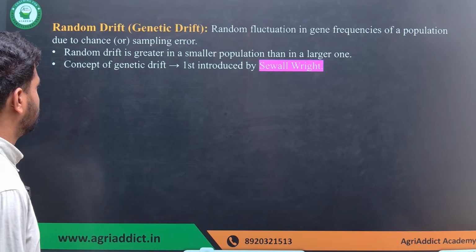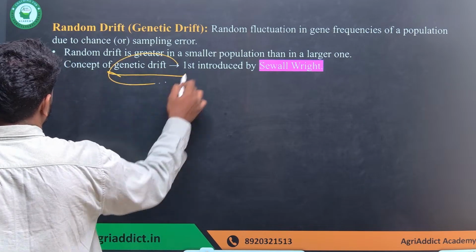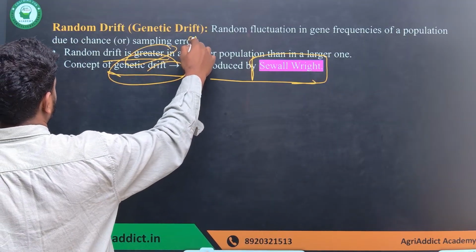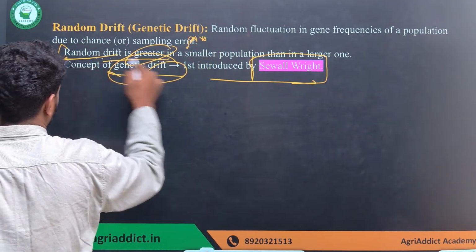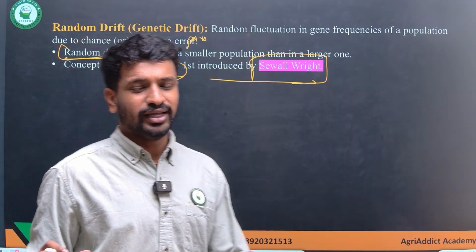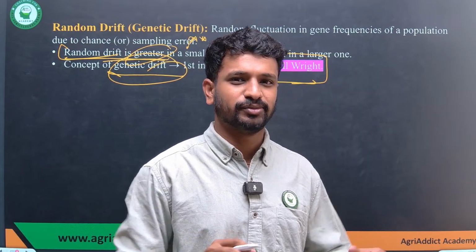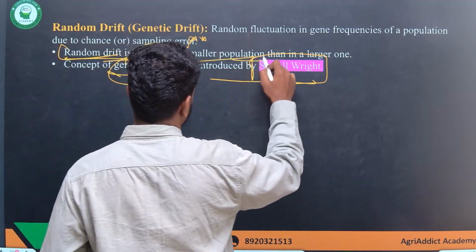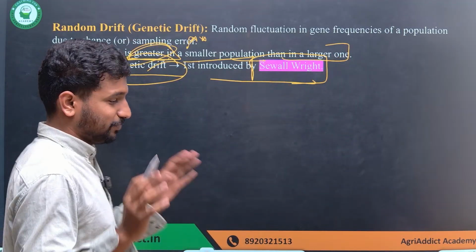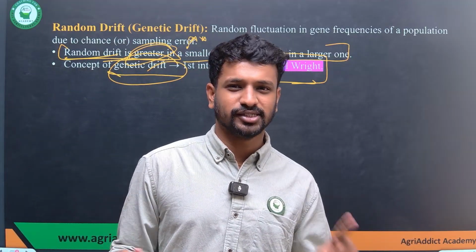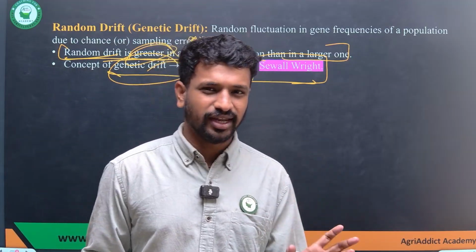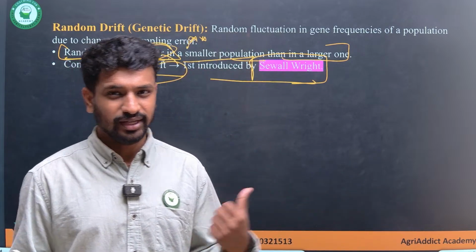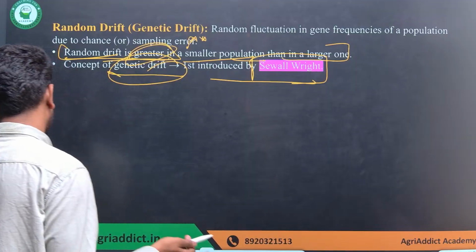Okay. Next, the random drift, I already explained it, and this concept of random drift was given by Sewall Wright. And I told you random drift is greater. Remember this point, this might be important: it doesn't mean that random drift only takes place in a small population. Yes, it takes place also in the large population, but its effect is greater in the small population compared to the larger one. It doesn't mean that random drift doesn't take place in the large population. It is random, that's why the name random. Random change can take place in any population, but its effect is significant in the case of the smaller population. I also told you why it is so, right?